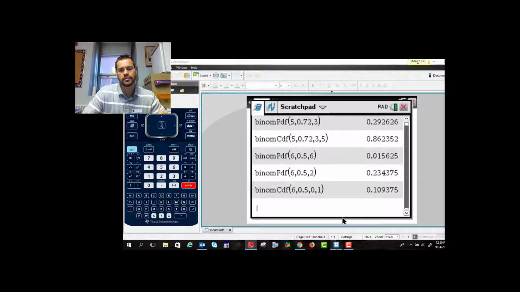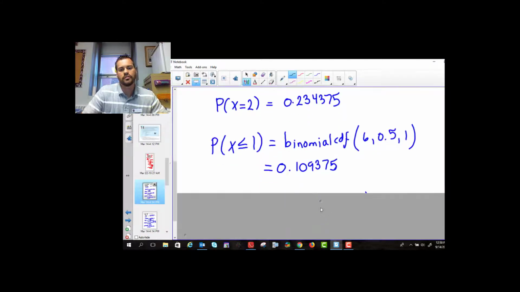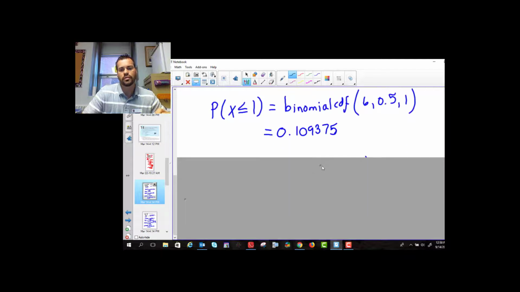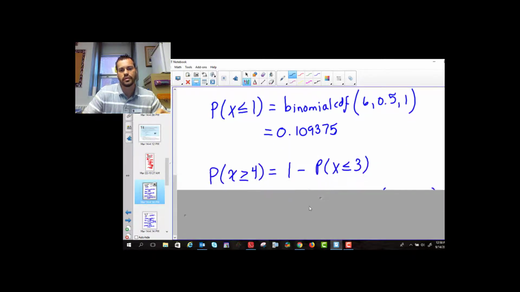So there we go. There's our answer. All right? And then the final one says the probability that there are more boys than girls. If there's more boys than girls, we need to have at least 4 boys. Okay, so again, you can do 1 minus the probability that X is less than or equal to 3. That's one way to approach it.